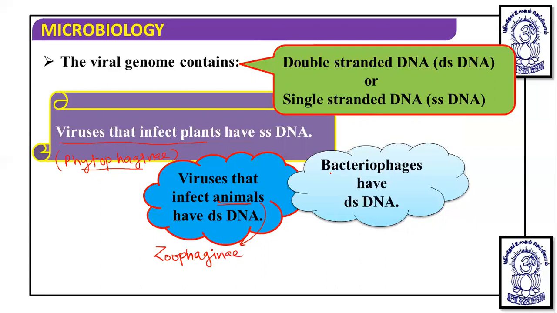The bacteriophages are bacterial viruses, and they have double-stranded DNA. Usually viruses have double-stranded DNA as well, but plant viruses usually have single-stranded RNA.